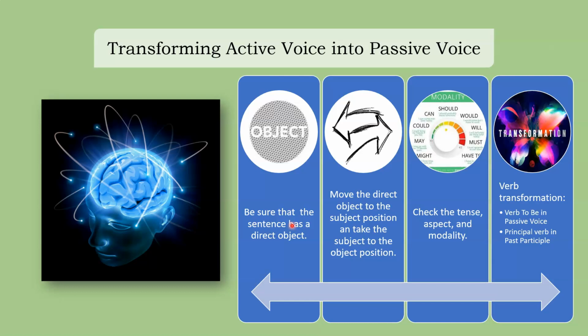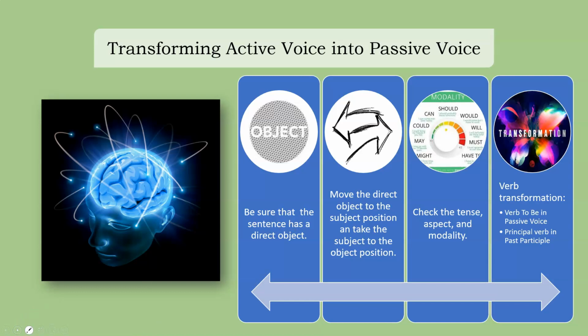And then we need to bear in mind that we are going to make a transformation. When we are transforming a sentence from active to passive voice, we will always need to use verb to be in passive voice. We are going to use a principal verb and the auxiliary verb. Verb to be is going to be the auxiliary verb. And the verb that transmits the meaning of the action in active voice is going to remain the principal verb, okay?